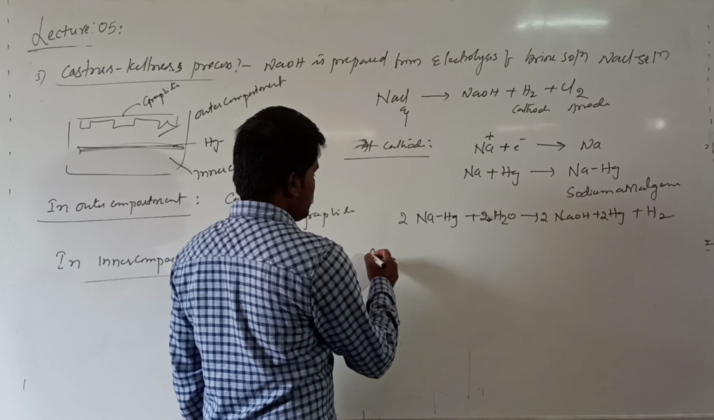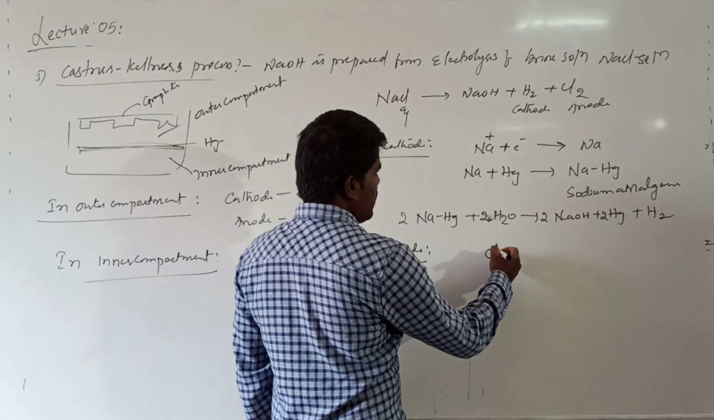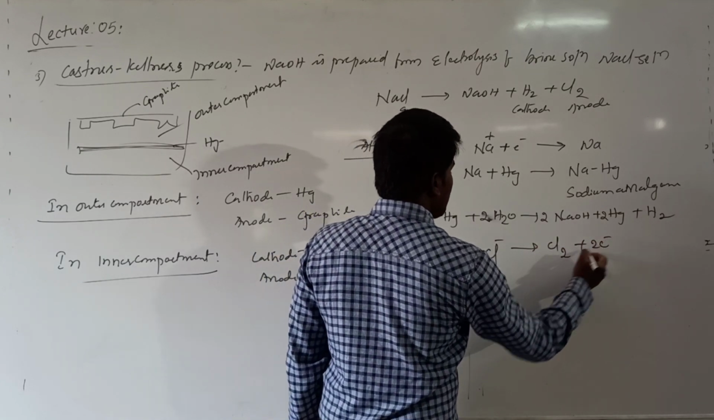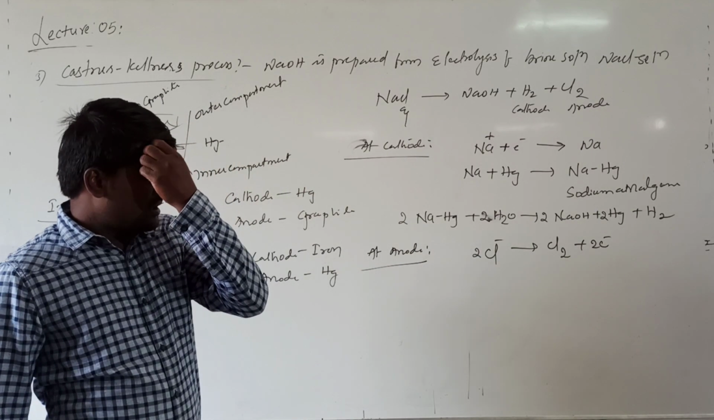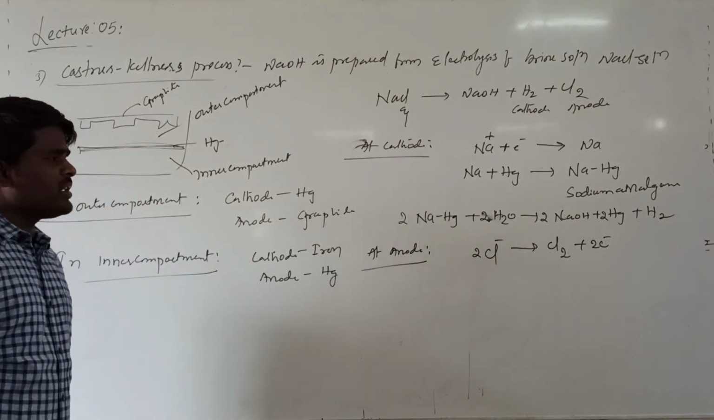And if you are talking about the reaction at anode, at anode the reaction will be the same. Cl minus reaches the anode and it will be converted into Cl2 when using two electrodes. Right? It will get oxidized to Cl2 gas. This is the overall reaction in the Castner-Kellner process.